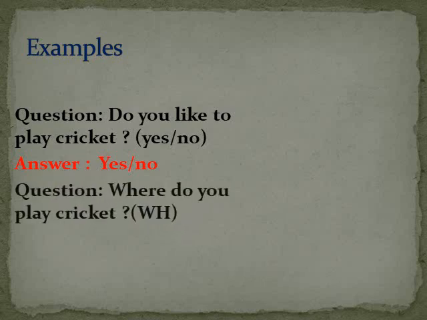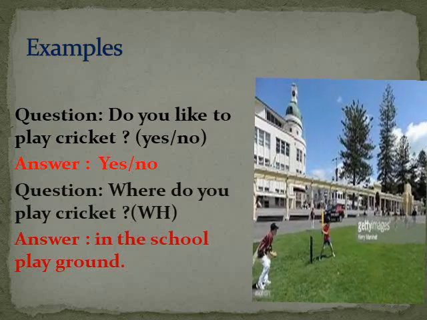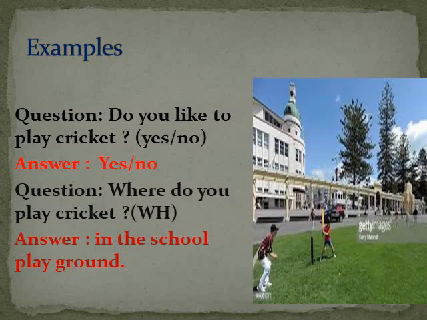Next question is, where do you play cricket? So this is a WH question, because we cannot answer it only by saying yes or no. We have to write the information that is asked for in the question. In the school playground, you will answer that I play cricket in the school playground or in the playground. Okay, and you know why it is called